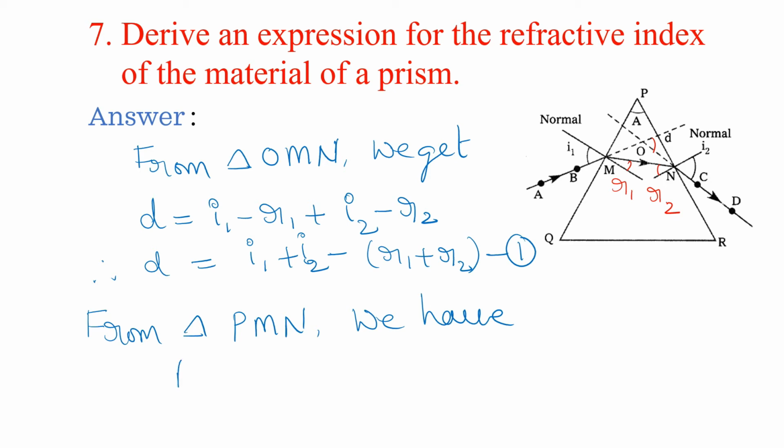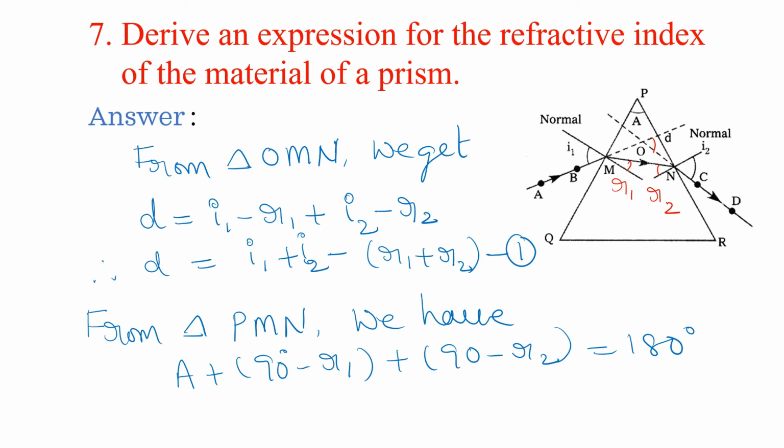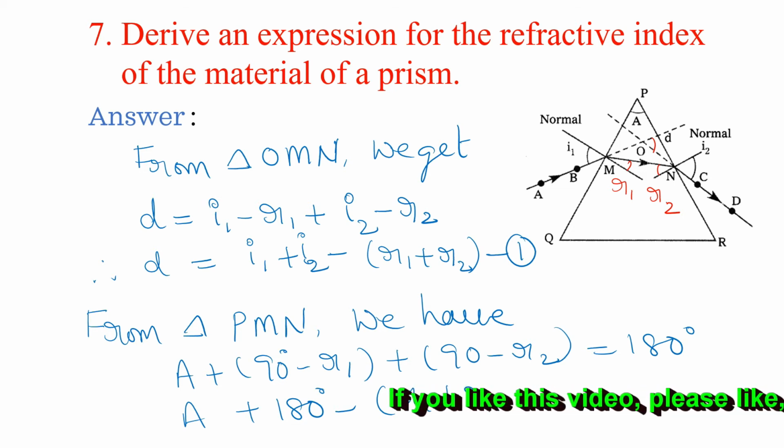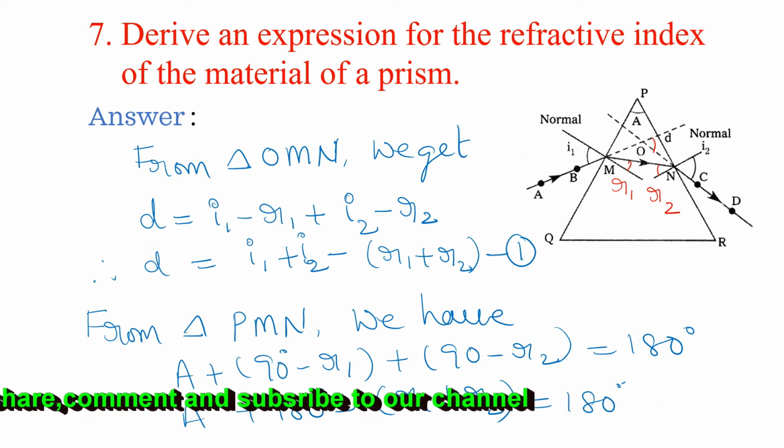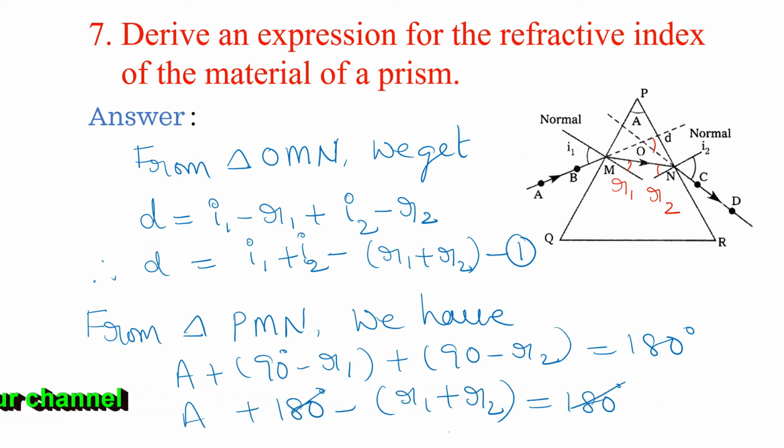So A plus 90 minus R1 plus 90 minus R2 is equal to 180 degrees. So 90 plus 90 is 180. Here we are taking minus as common, R1 plus R2 is equal to 180 degrees. This 180 gets cancelled. So A is equal to R1 plus R2. Consider this as equation number 2.